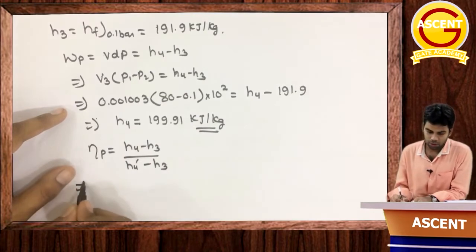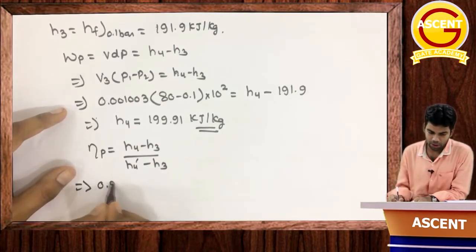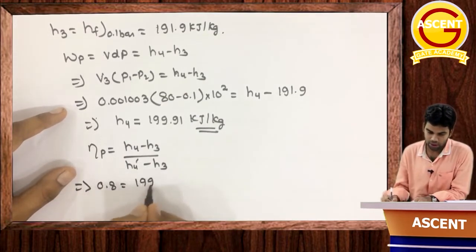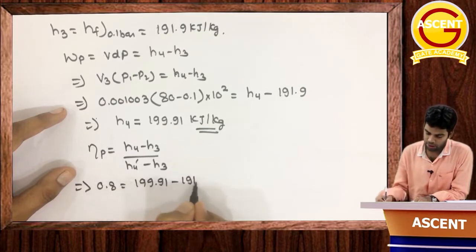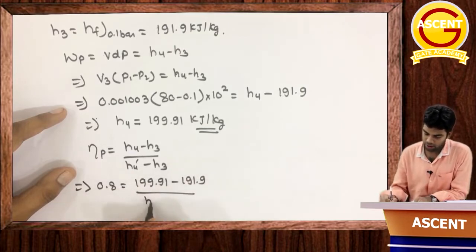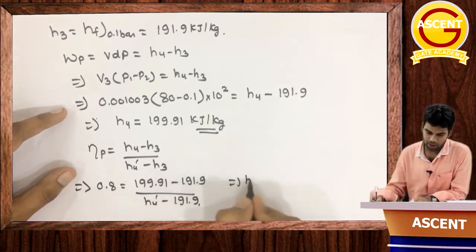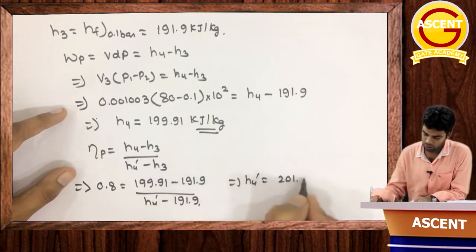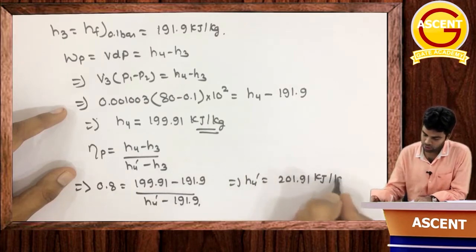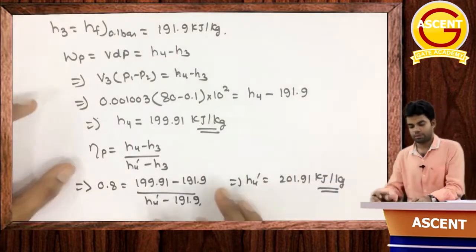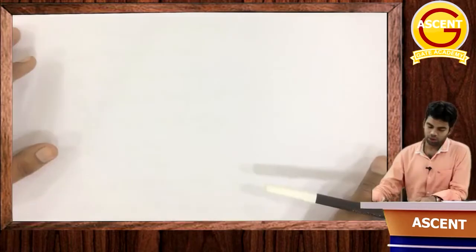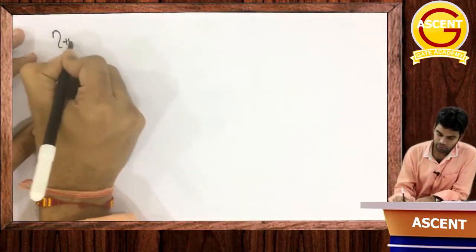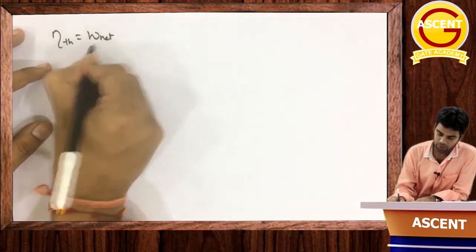So just put the values. Pump efficiency is given as 0.8, equal to h4, 199.91, minus 191.9, divided by h4 dash minus 191.9. So from here this h4 dash will be equal to 201.91 kilojoule per kg.